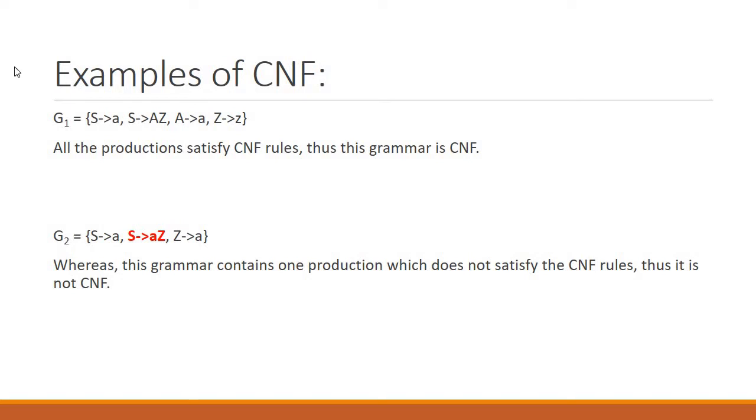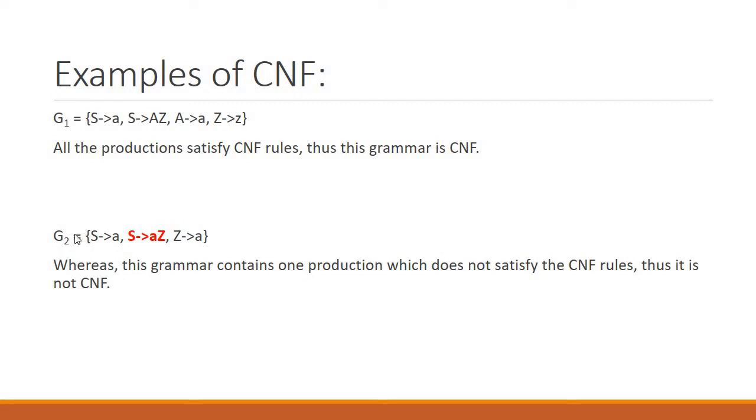If the production is producing one terminal, it's fine. The other production is producing exactly two non-terminals, then it is okay. So G1, the grammar number 1, is completely satisfying the CNF rule.